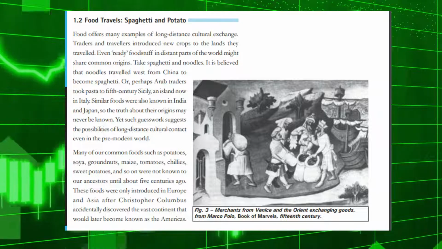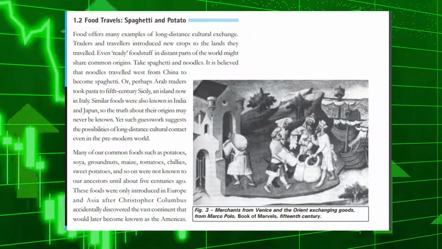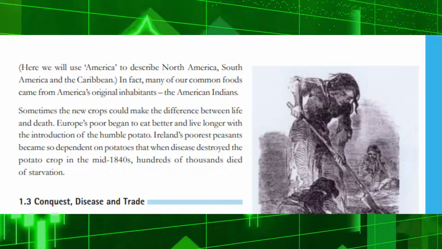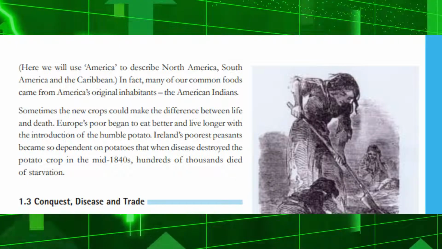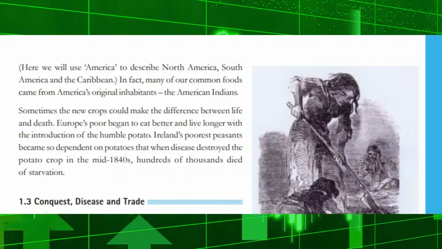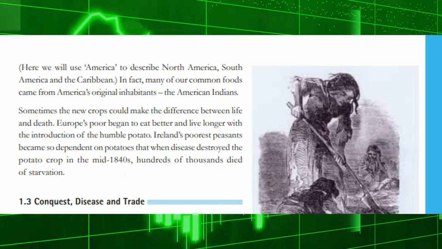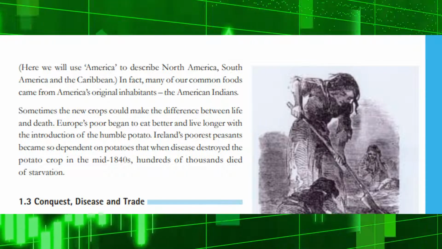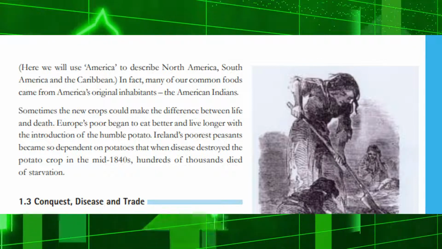Figure 3. Merchants from Venice and the Orient exchanging goods, from Marco Polo, Book of Marvels, 15th century. Here we will use America to describe North America, South America, and the Caribbean. In fact, many of our common foods came from America's original inhabitants, the American Indians. Sometimes the new crops could make the difference between life and death. Europe's poor began to eat better and live longer with the introduction of the humble potato.